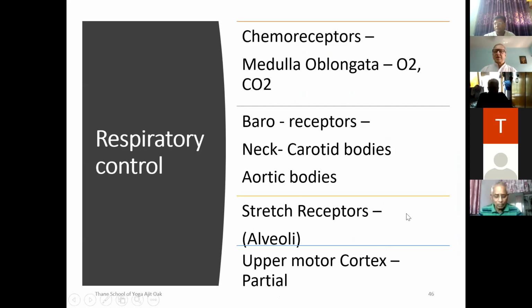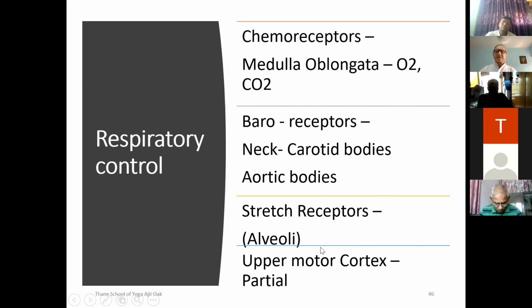The control is because of two types of sensors located inside the body. One is called chemoreceptors. They detect the chemical composition of blood, oxygen and carbon dioxide. They are located at the medulla oblongata. And there are baroreceptors. They detect the pressure of the blood inside. They are located in the neck, in the carotid arteries, and the aortic bodies. So these are the two locations of baroreceptors, detecting the pressure inside the blood.